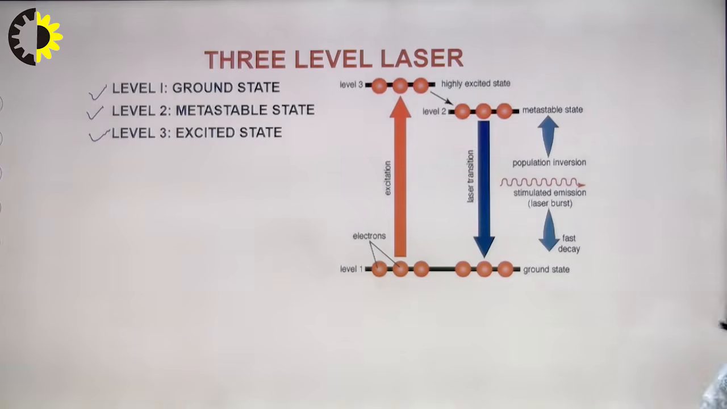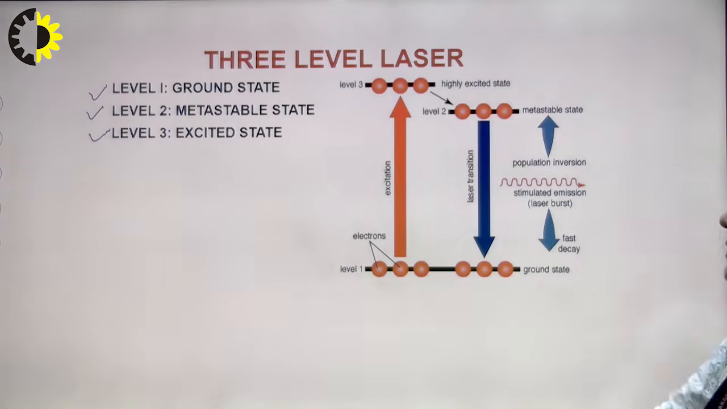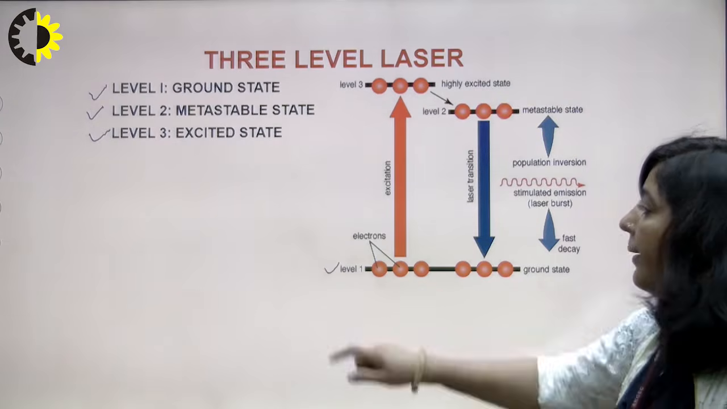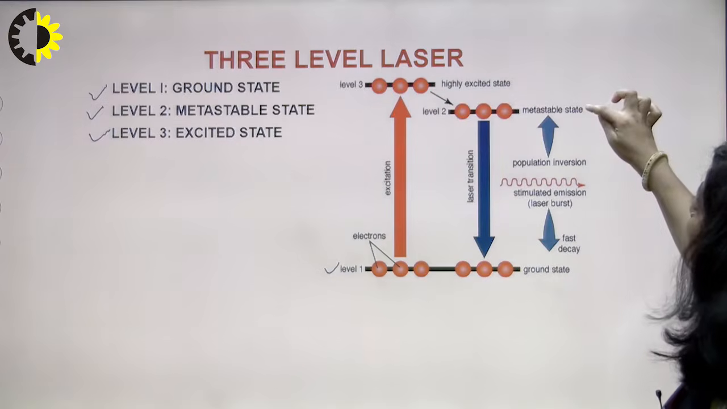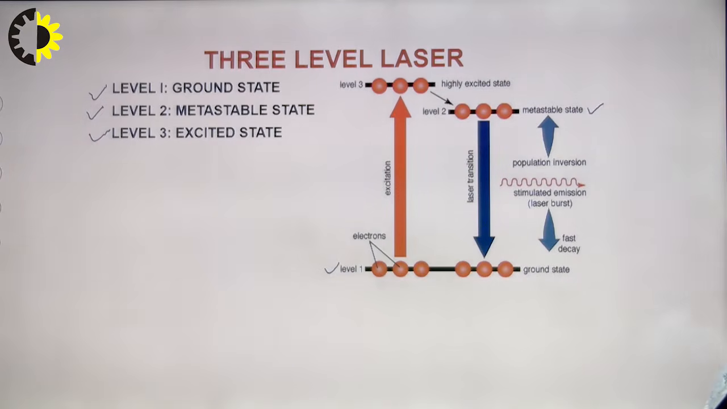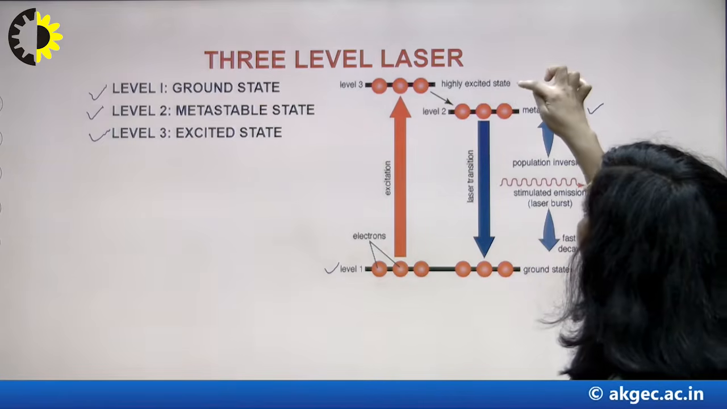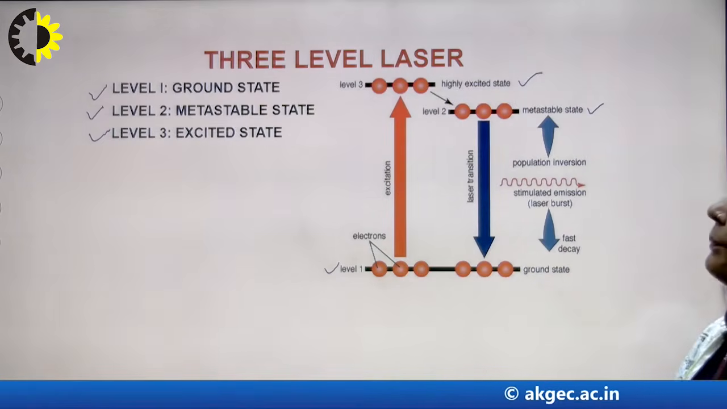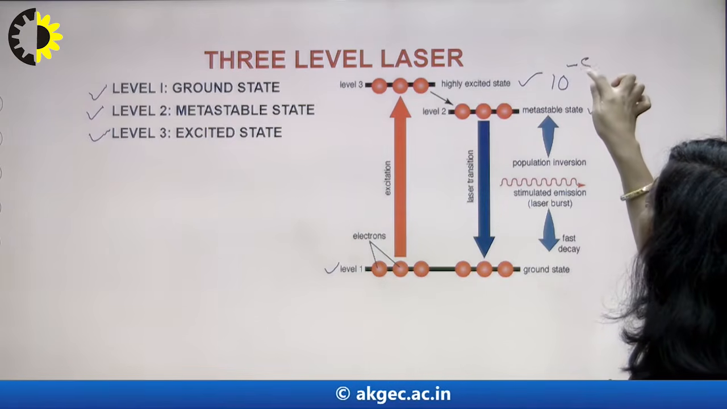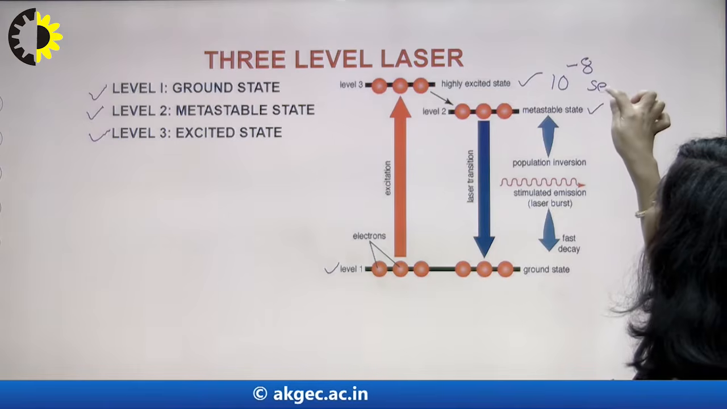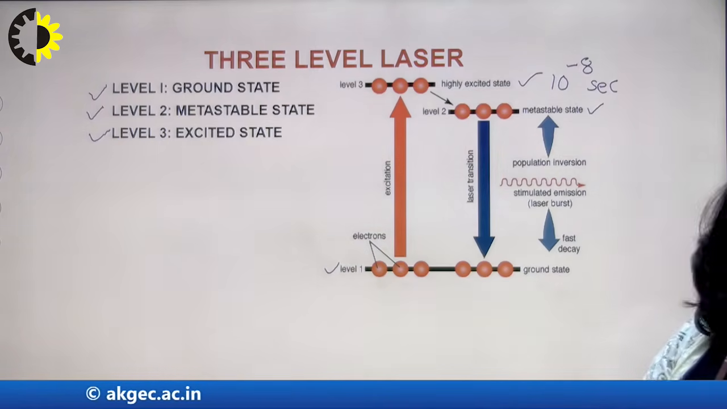Now this is the energy level diagram of a 3-level laser system. As you can see here, this is your first level, level number 1. Level number 1 is ground state. This is your second state, known as metastable state. So this is your second level. Level number 3 is excited state, and this particular state has a lifetime of 10 raised to power minus 8 seconds. Approximately, atoms can stay here only for this duration.